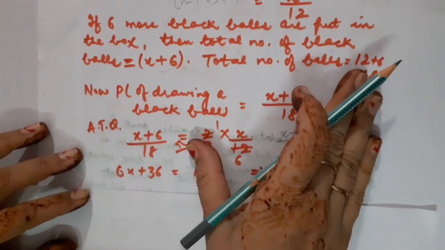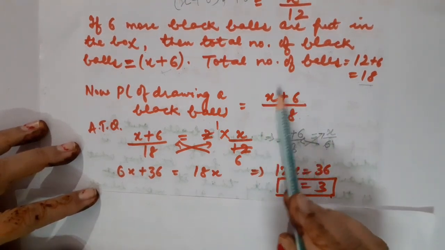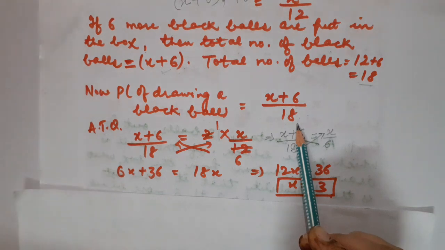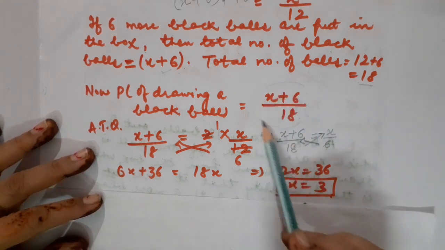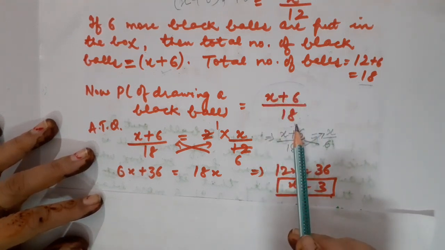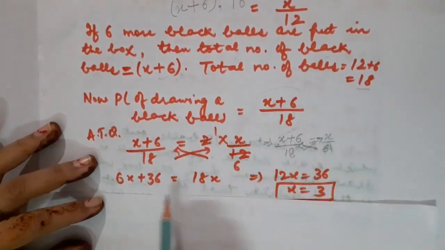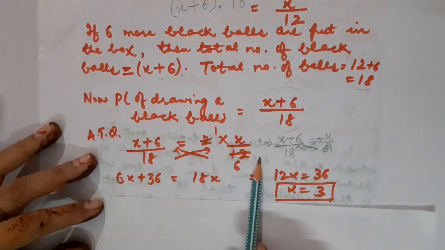So, children, according to the question, when extra black balls are included in the box, the new probability which we got is double the probability which we got earlier. Correct? So x plus 6 upon 18 is double of x upon 12.